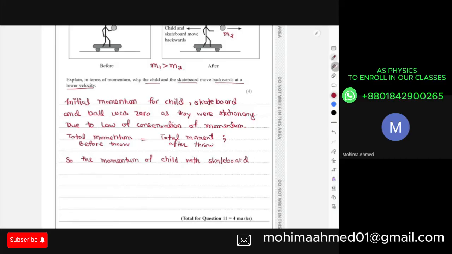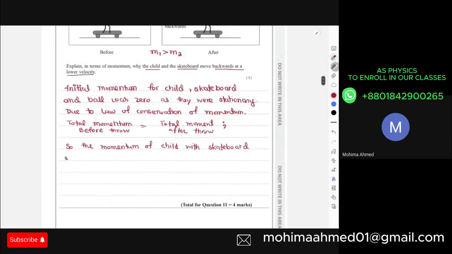So the momentum of your child with skateboard should be equal and opposite to the momentum of the ball. So they cancel each other out, ensuring zero momentum. And then again, the mass of the child and skateboard is greater than the mass of the ball, and therefore the velocity will be smaller.